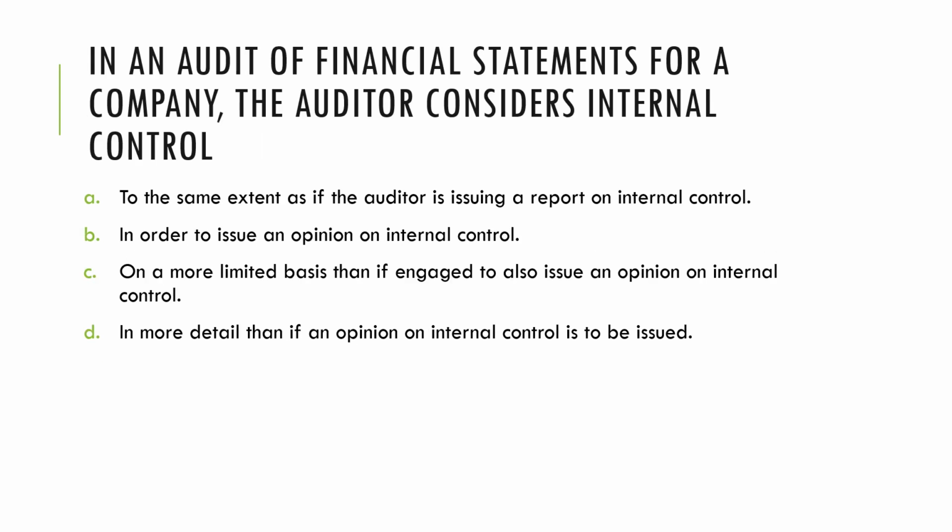Next, in an audit of financial statements for a company, the auditor considers internal control, letter A, to the same extent as if the auditor is issuing a report on internal controls. Or letter B, in order to issue an opinion on internal controls. Or letter C, on a more limited basis than if engaged to also issue an opinion on internal controls. Or letter D, in more detail than if an opinion on internal controls is to be issued.